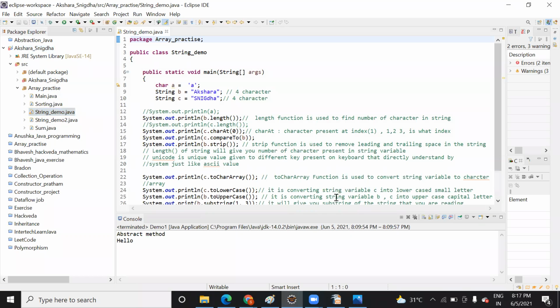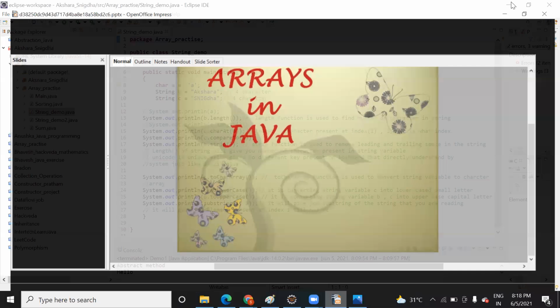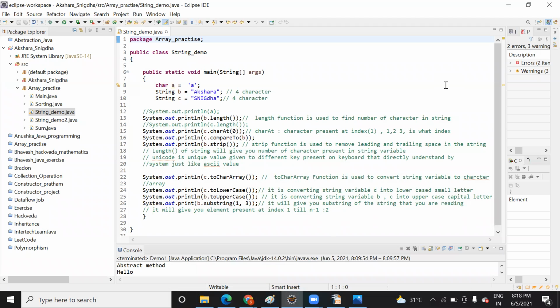Now we will see about the string. In our syllabus we have seen what is class, object, and OOP concepts. We will cover every topic one by one. Today I will show you the string part, how you can work with strings, and from the next class onward I will start the array concept. What is an array? And then we will start the OOP concept and see the programs.